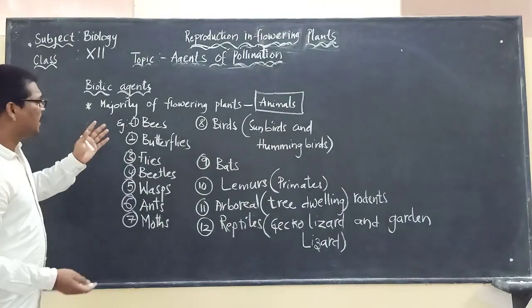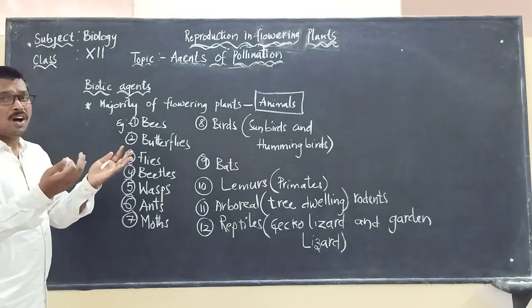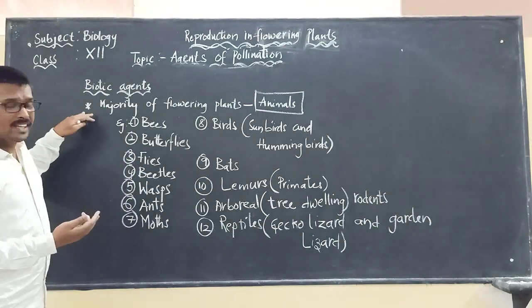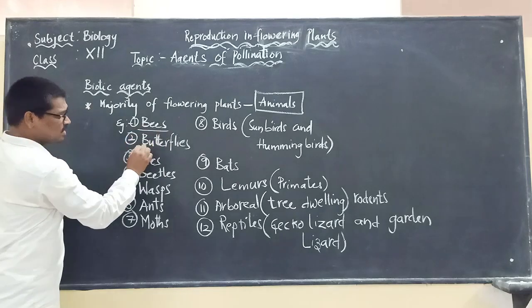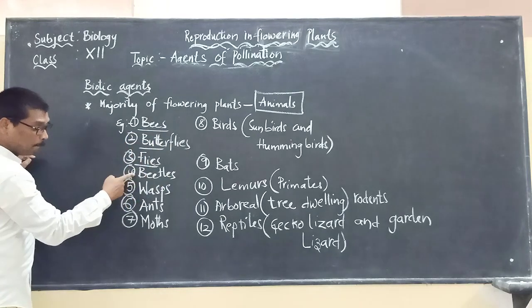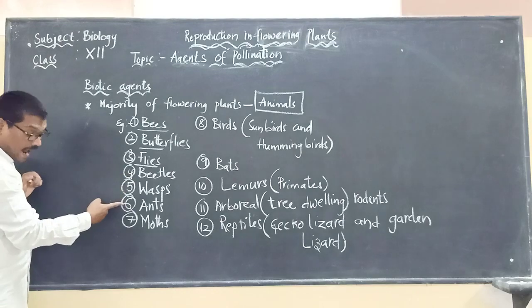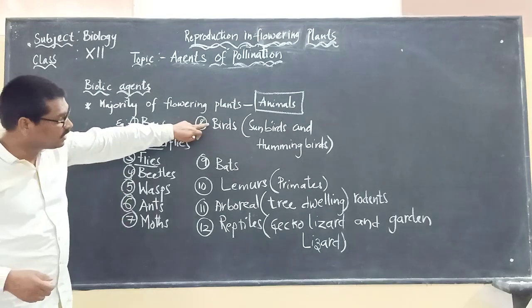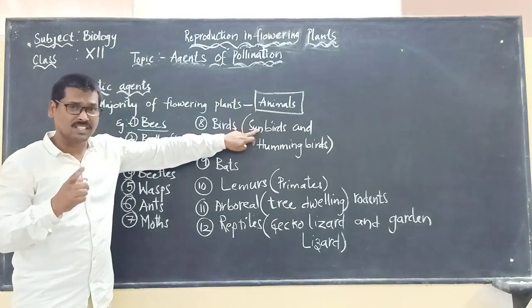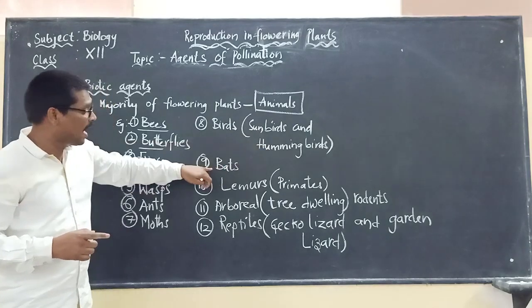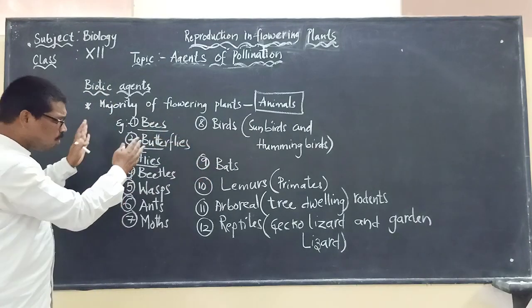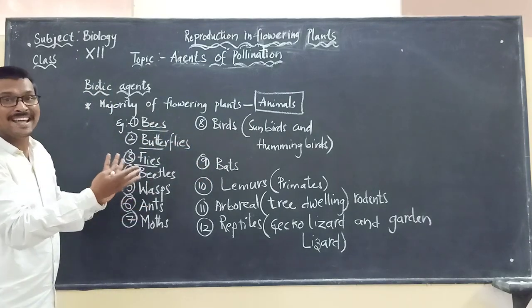So what are these animals or organisms that come under biotic agents? They can be insects like bees, butterflies, flies, beetles, wasps, ants, moths, birds like sunbirds, the common ones being sunbirds and hummingbirds, and bats. These are the most common pollinating agents.